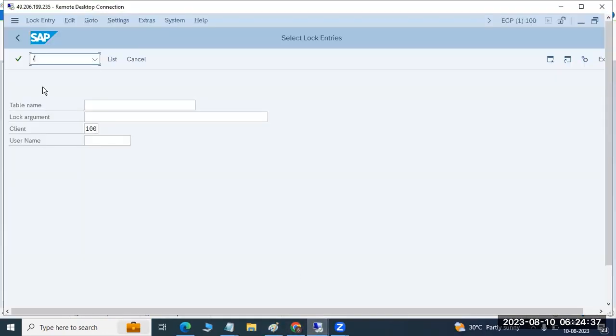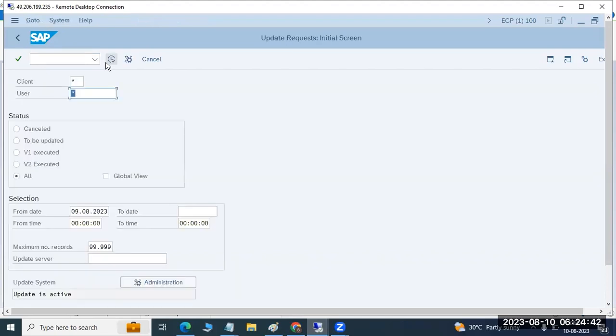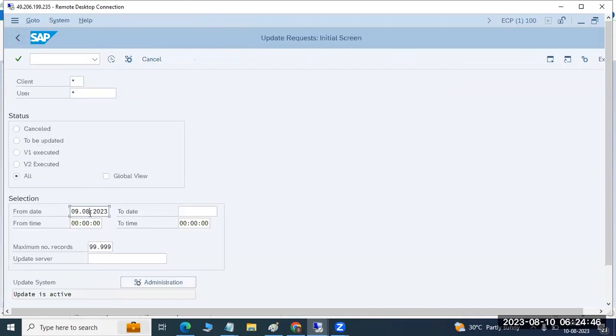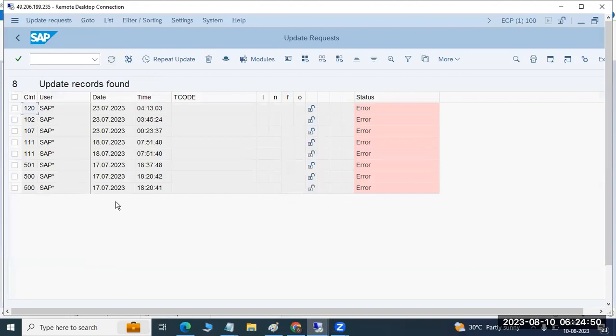If you go to SM13, here you can check the update records. Are there any failed update records in the system or not? Not only yesterday, check the older dates too. Here you see we have so many updates failed in the systems from different clients and users. Date-wise, you can see the update records.